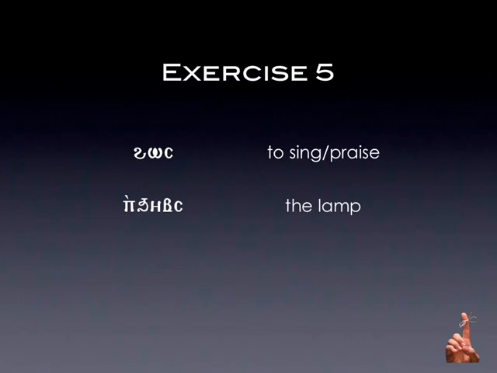So chibs is lamp, and ep chibs means the lamp. In our doxologies and hymns for St. Anthony the Great, for instance, we refer to him as chibs in Tetimet Monachos, which is the lamp of monasticism. So ep chibs.